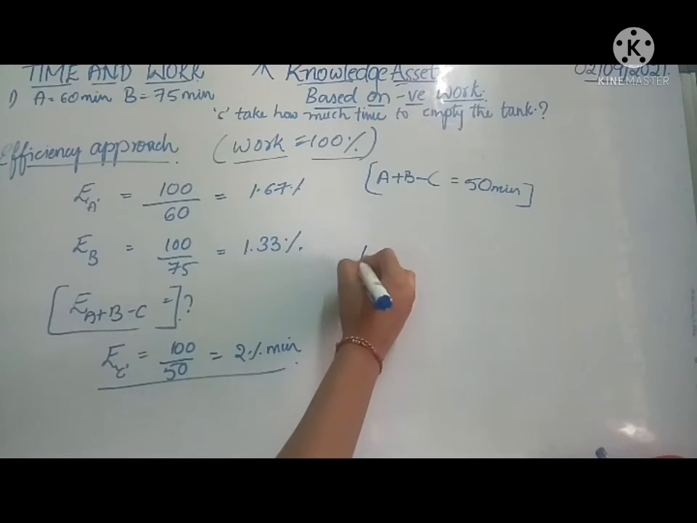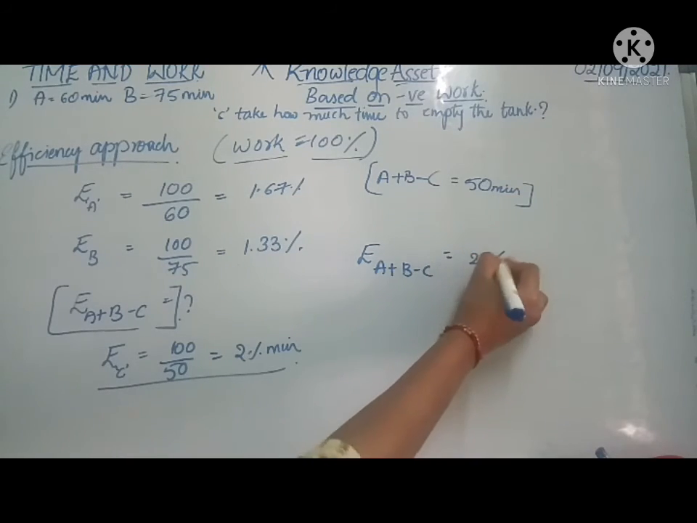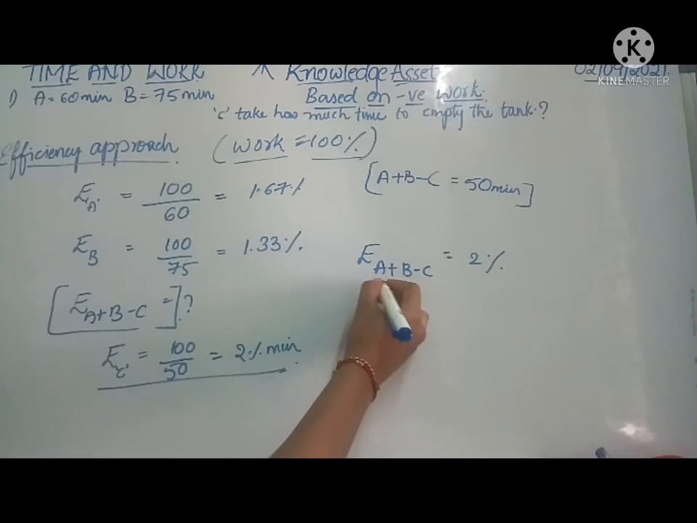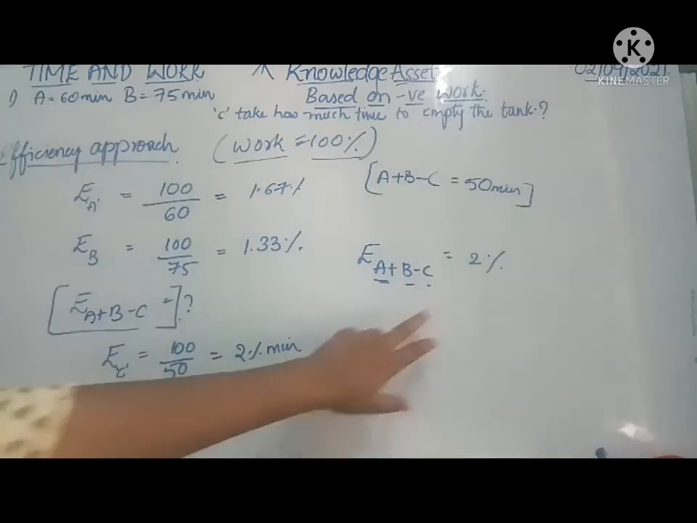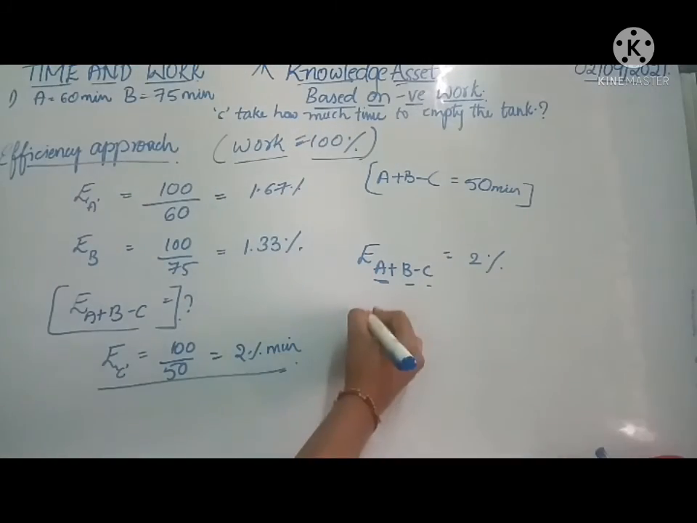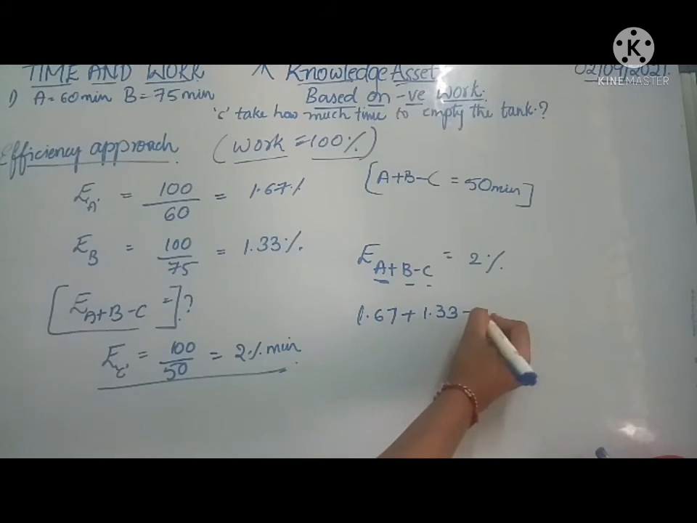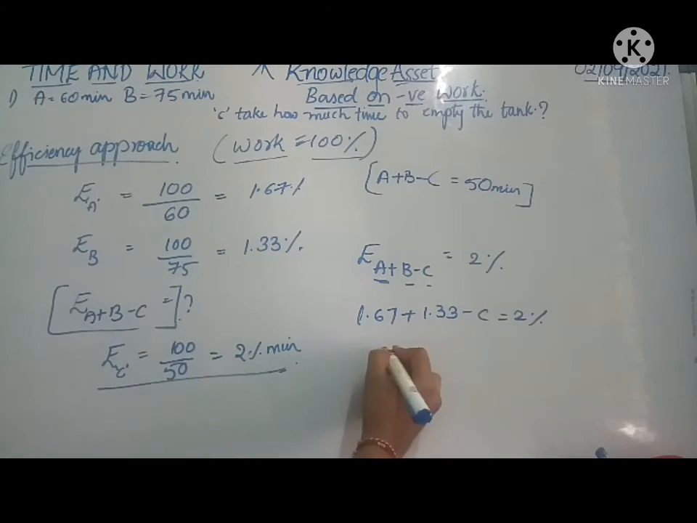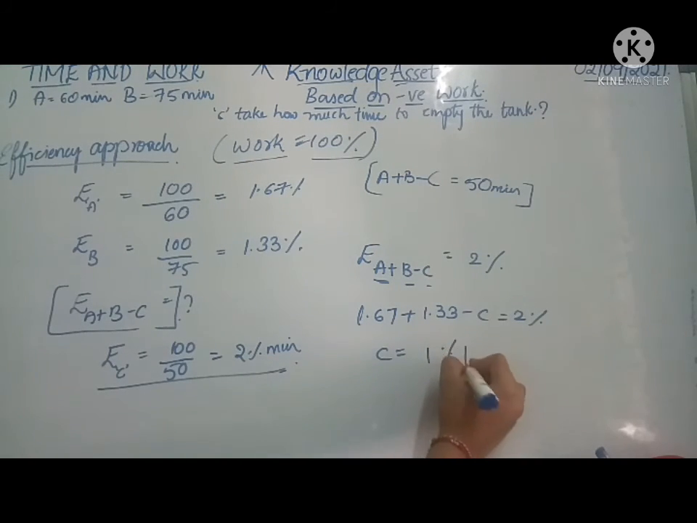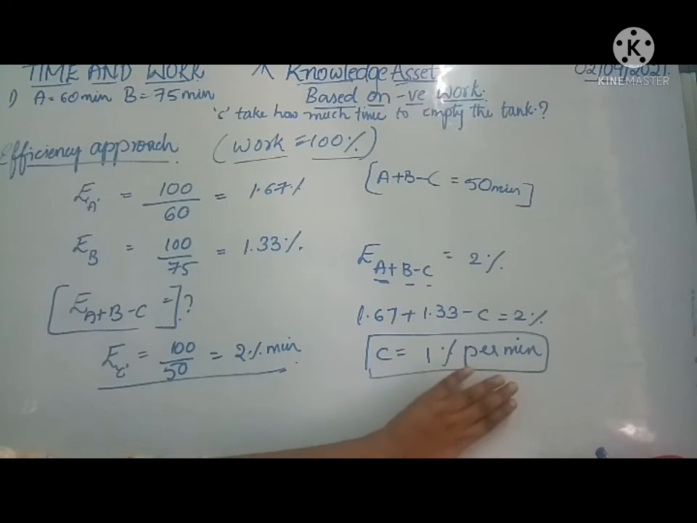Now let us try to solve the problem. Efficiency of A, B, C combined is equal to 2%. We know the A and B values, and we have to calculate C. The total efficiency is 2%. So 1.67 plus B, which is 1.33, minus C is equal to 2%. C we will get as 1% per minute.